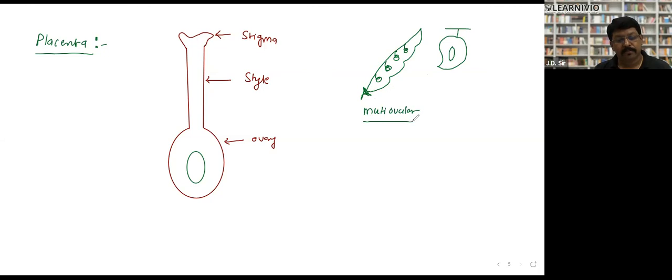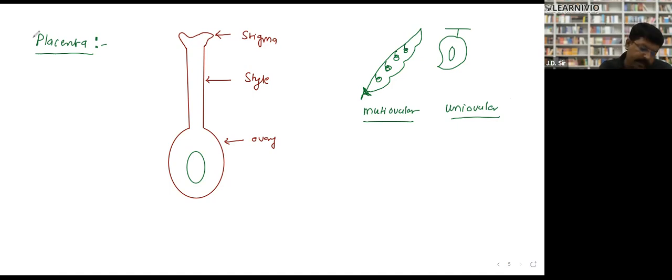Why? Because there is one ovary which contains 4 ovules, means 4 seeds. Here, this is uniovular. So an ovary may contain one ovule or more than one ovule. Is it clear? Uniovular, multi-ovular situation. Clear or not? Tell me.